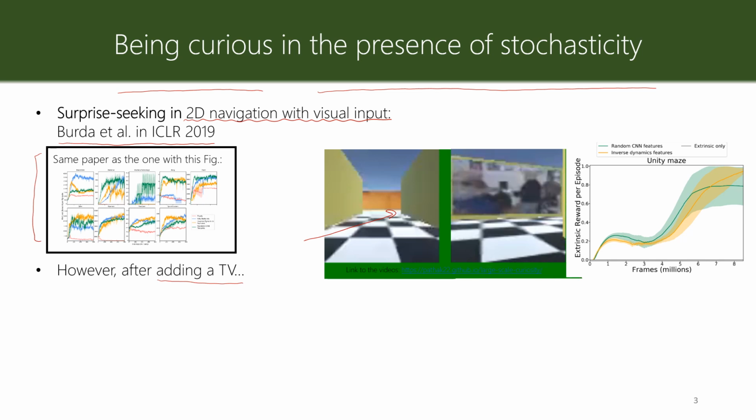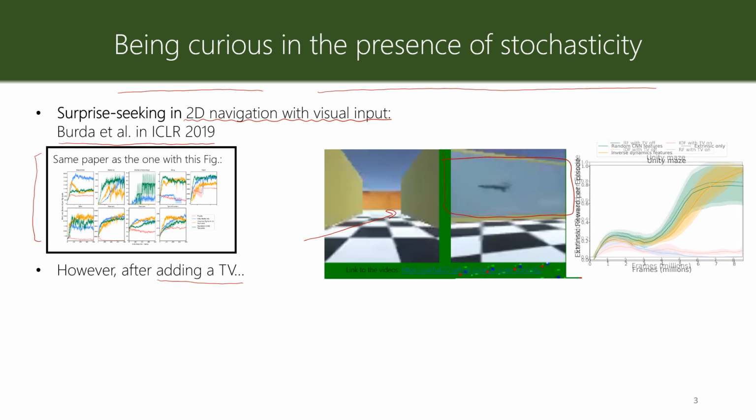Now the agent can stay here, look at the TV screen, and one of the actions lets the agent change the channel on this TV. And after each time that the agent takes this action, a random image appears on the screen. So it is not predictable, and because it's not predictable, it always has a high surprise.